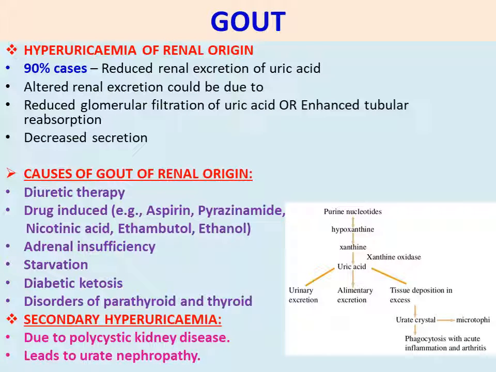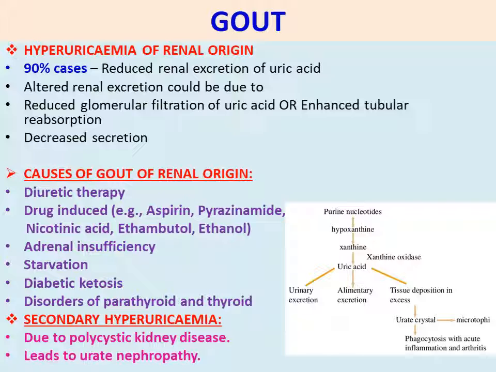Next, hyperuricemia of renal origin. In the previous slide we discussed hyperuricemia of metabolic origin. Now in this slide we are discussing hyperuricemia of renal origin. So kidney origin accounts for 90% of cases. There is reduced renal excretion of uric acid. Altered renal excretion could be due to reduced glomerular filtration of uric acid, enhanced tubular reabsorption, or decreased secretion. So in renal origin, 90% of cases, all these activities may take place.